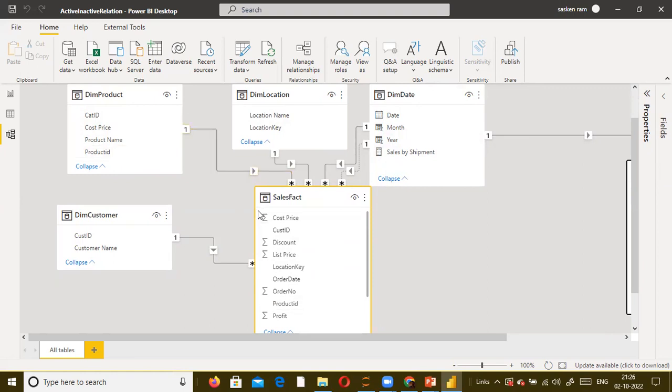This arrow indicates in which direction the filtering will occur. The one side, the 1, indicates the customer table has the one side of the relationship. This means the key from the one side of the relationship is always unique in this table. And this is your many side, the star.